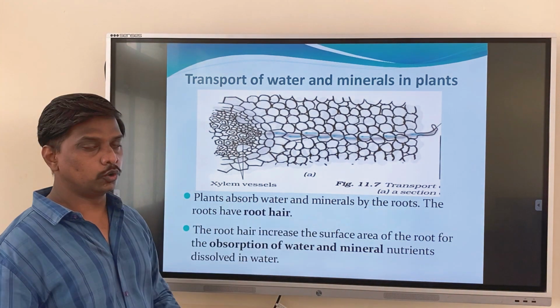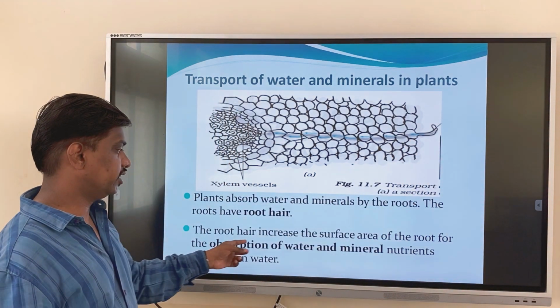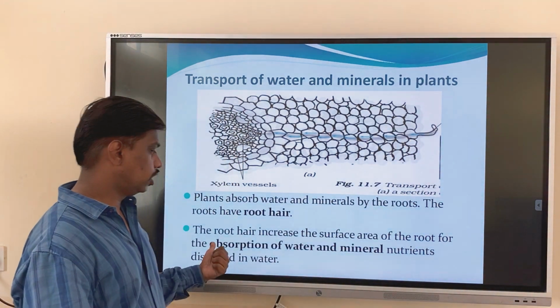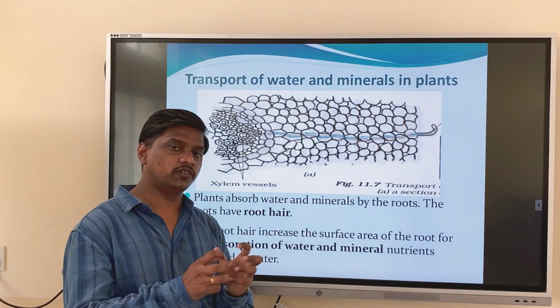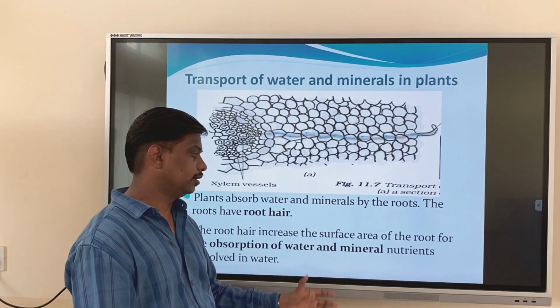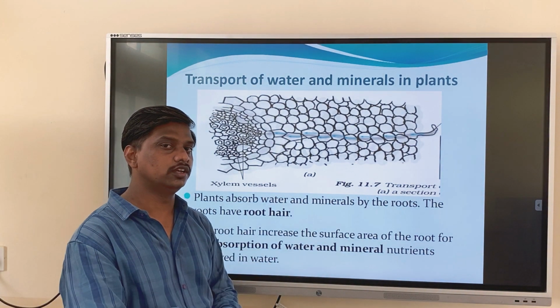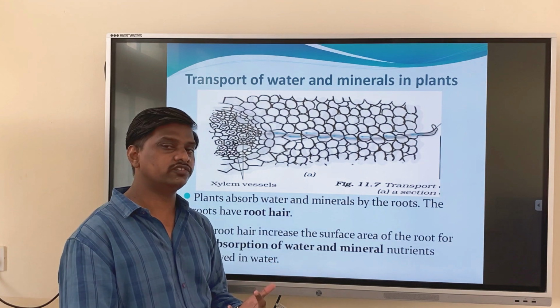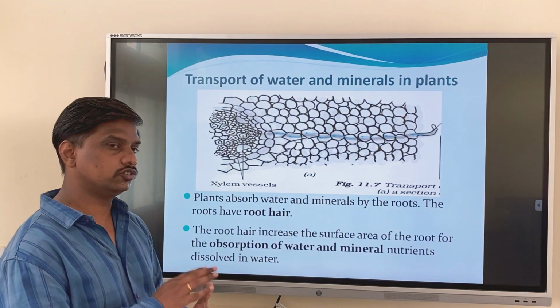The roots have root hairs. The root hairs increase the surface area of the root for absorption of water and minerals. The root hairs help in the absorption of water, minerals and nutrients dissolved in the water which is present in the soil.